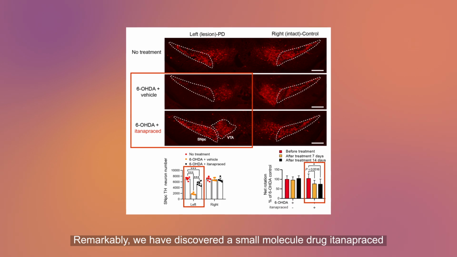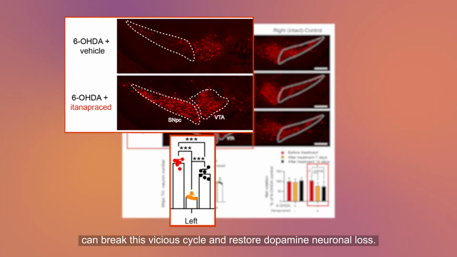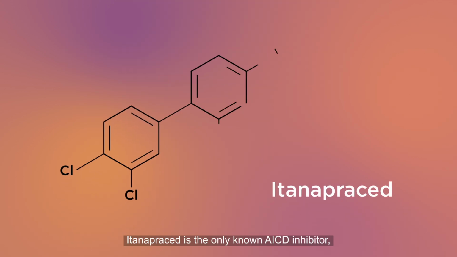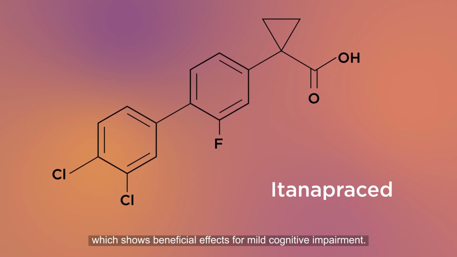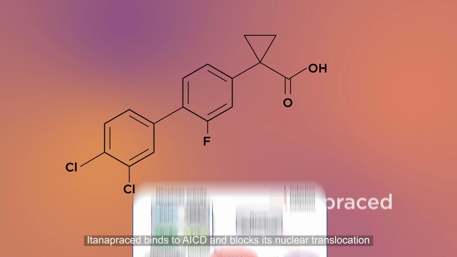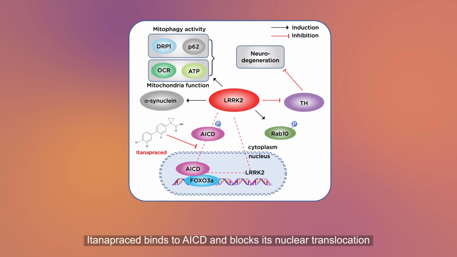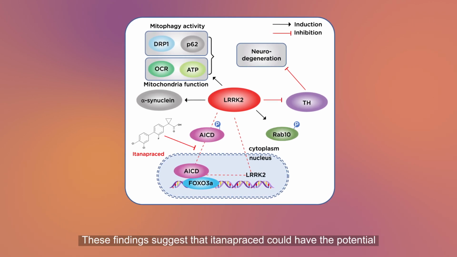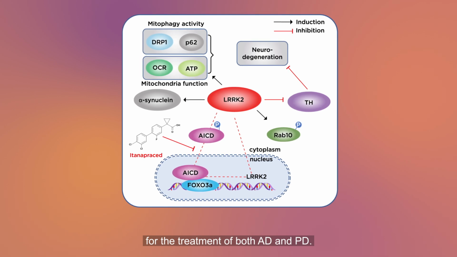Remarkably, we have discovered a small molecule drug, etanaprosid, that can break this vicious cycle and restore dopamine neuronal loss. Etanaprosid is the only known AICD inhibitor, which shows beneficial effects for mild cognitive impairment. Etanaprosid binds to AICD and blocks its nuclear translocation, thus stopping the feed-forward cycle. These findings suggest that etanaprosid could have the potential for the treatment of both AD and PD.